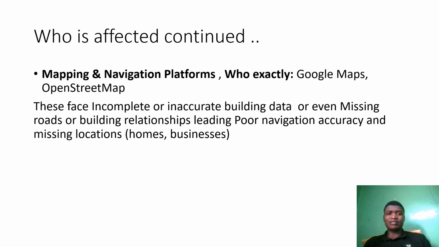Here our solution comes in. We can see that mapping and navigation platforms are also affected. These face incomplete and inaccurate building data, or even missing roads or building relationships, leading to poor navigation accuracy and missing locations.